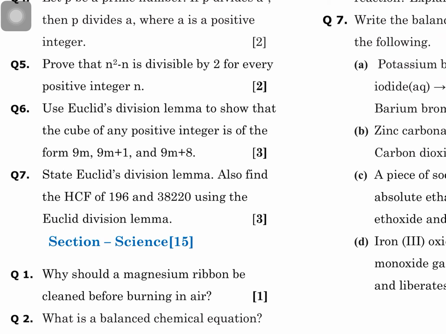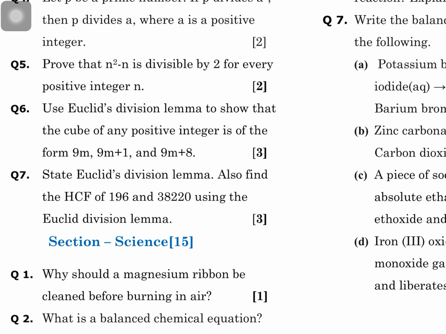On the right side you will write down the statement of Euclid division lemma: given integers a and b, there exist two other integers q and r satisfying the relation a is equal to bq plus r, where r is greater than or equal to 0, but always less than b. This is the statement. And the method of finding HCF, I think everybody knows. If you don't know this, please ask me, I will tell you again.